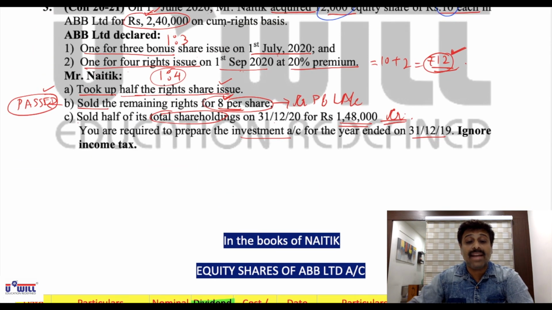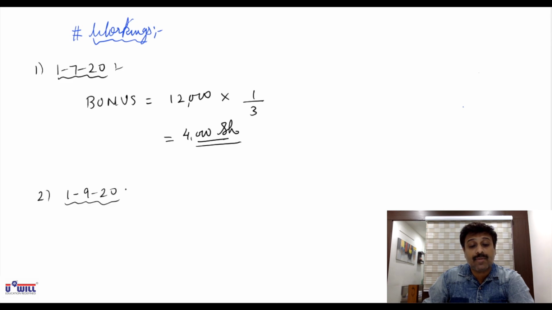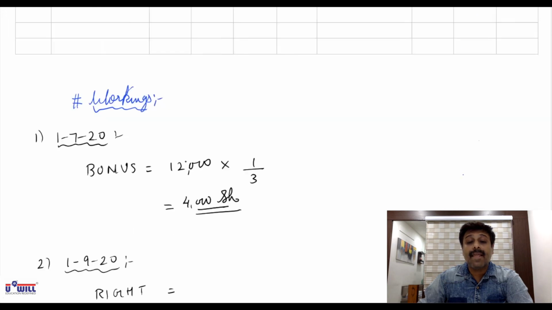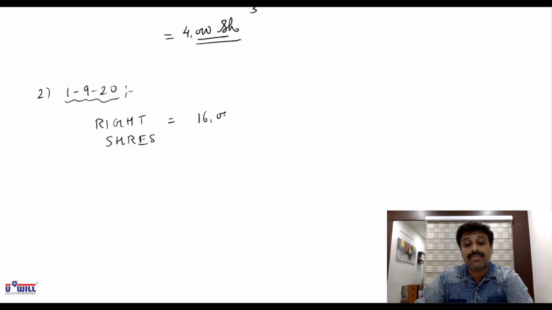Next, right shares on 1st September 2020 at 20% premium. So now we make the workings for 1st September 2020, that is for right shares. First of all, by this date, he has this 12,000 plus this 4,000. Total how many shares? 16,000 shares. Okay, 12,000 he purchased plus 4,000 he got bonus. Means on this date he has 16,000 shares with him. Into 1/4 right shares.